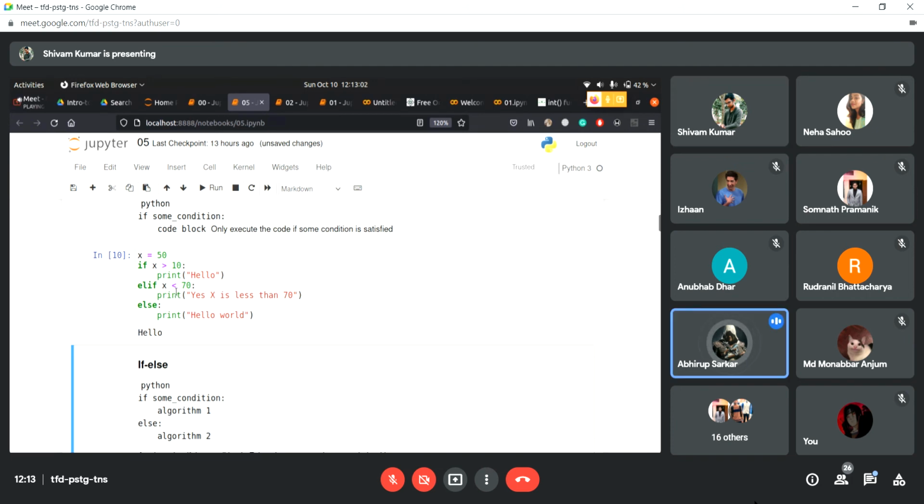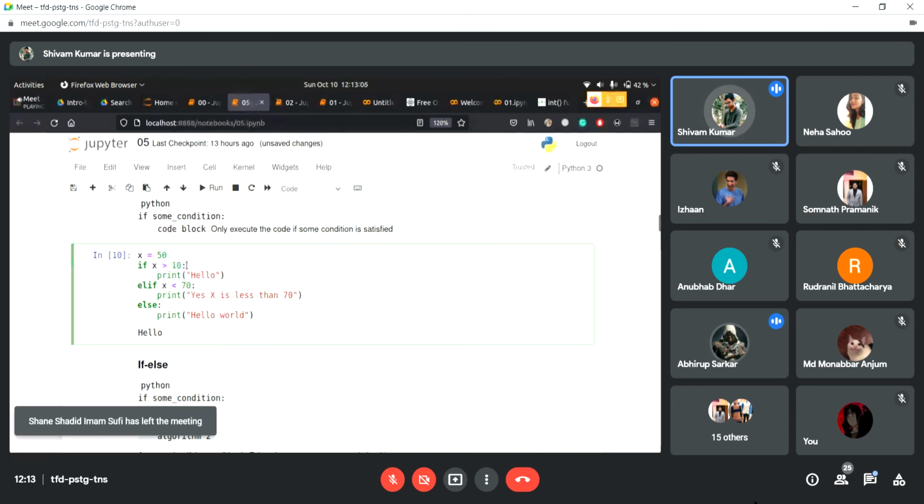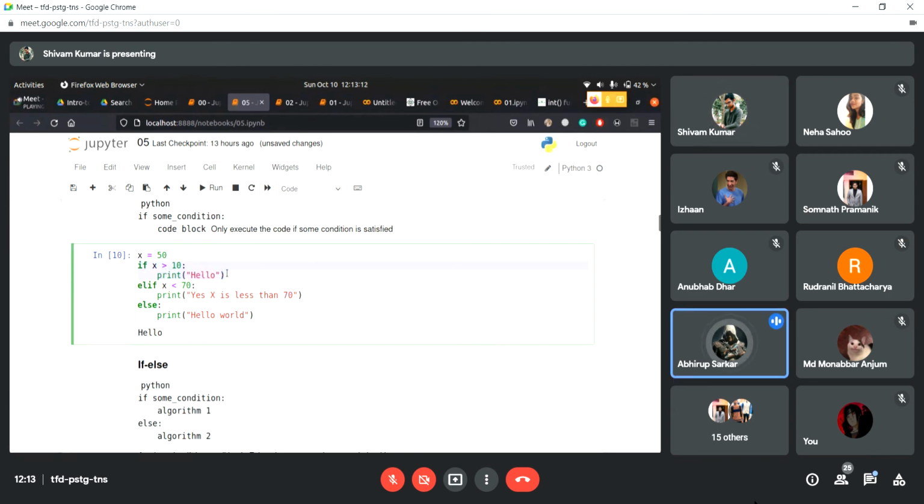There is an else function. The thing is, this condition is coming true right away. X is greater than 10, that is true, and the else function is false, so it is not printing. If the if statement is true, it's going to ignore all the other statements. It just executes the if and exits that block. That is why we are not getting this.